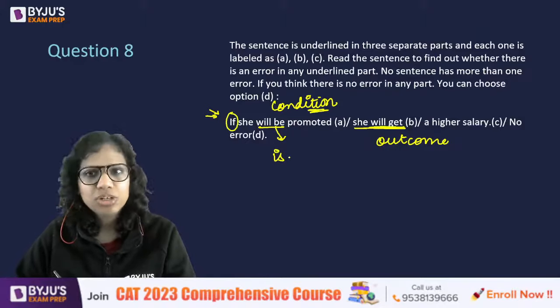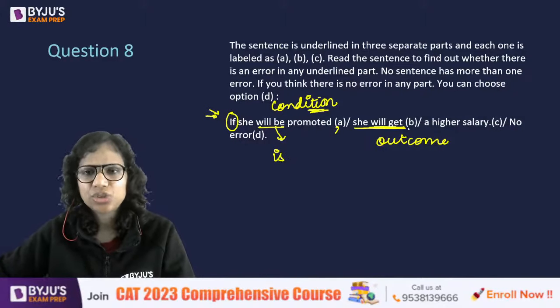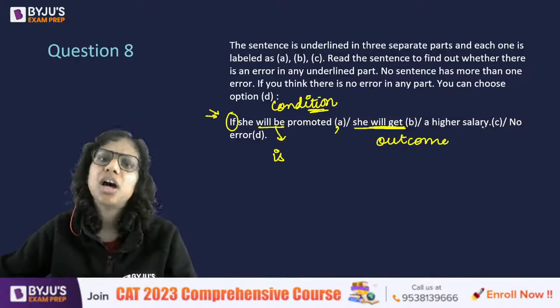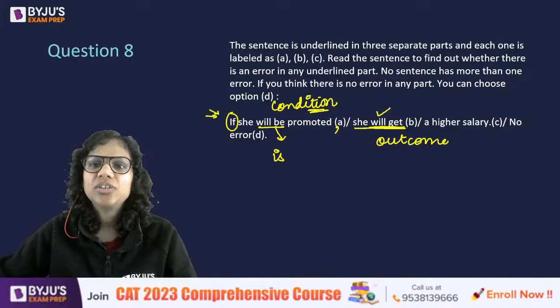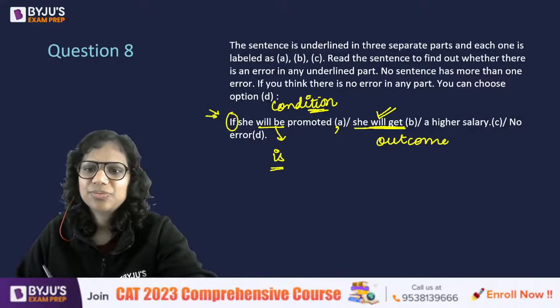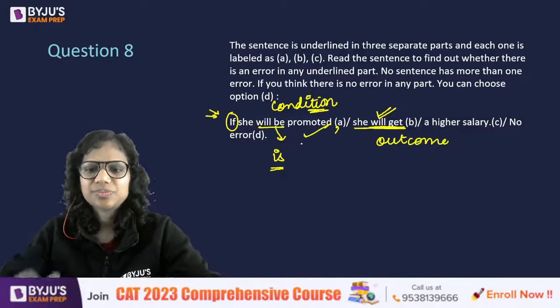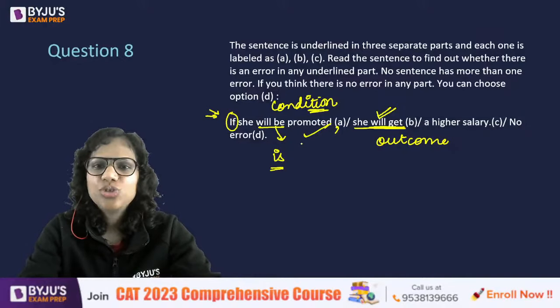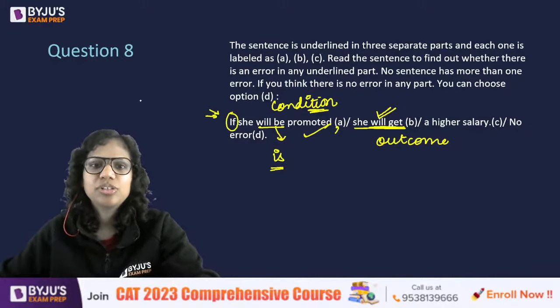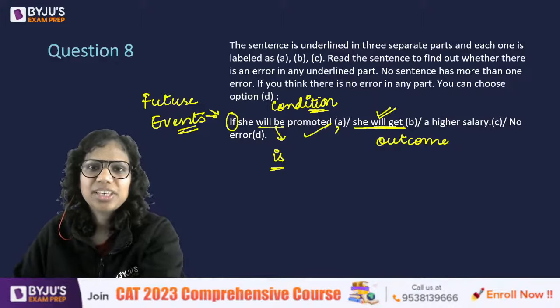If she is promoted, she will get a higher salary. So if she is promoted, this is the condition. She will get a higher salary. This is the outcome. So only with the outcome, we use the future tense. With the condition, we use the present tense. Correct, Piyush. A is the answer. Hope this makes sense to you. Now I hope you'll remember how we put conditional sentences for future events. How do we write them?